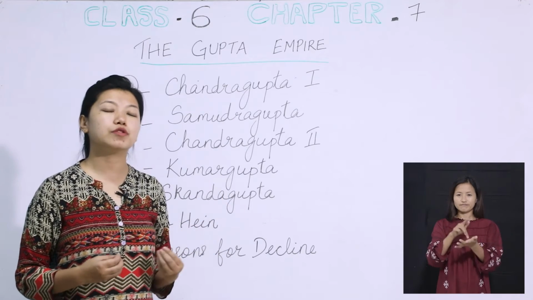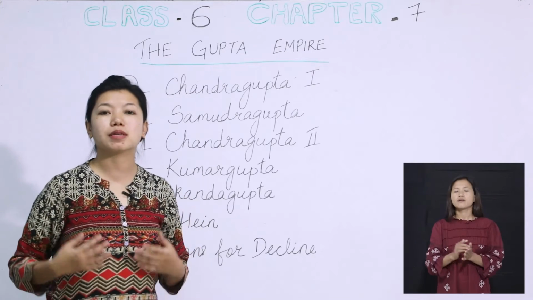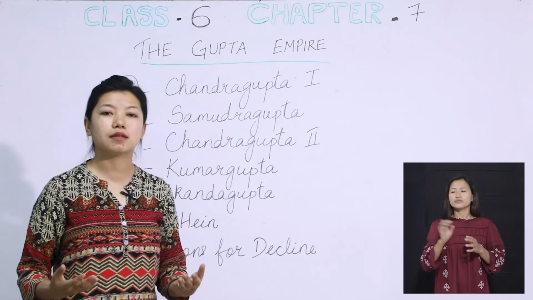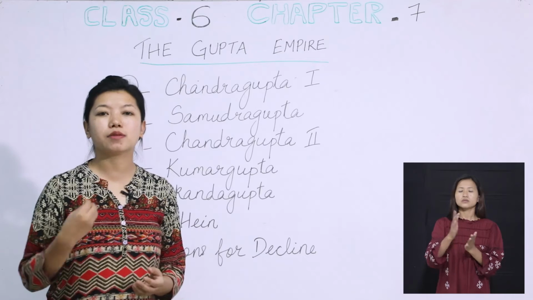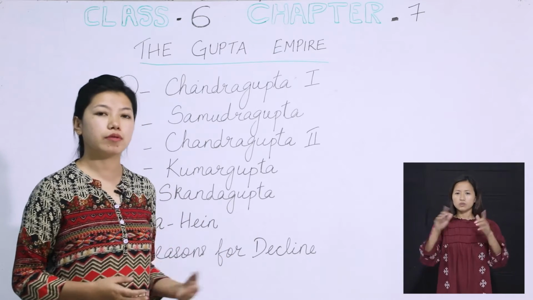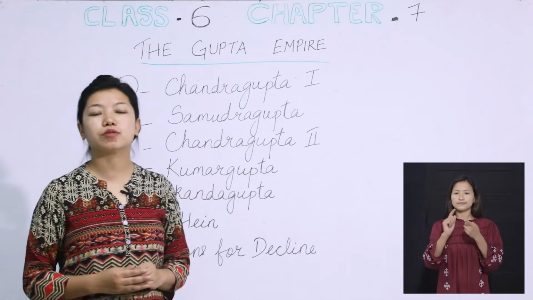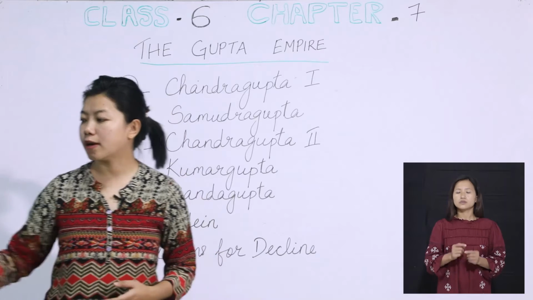None of them proved to be a weak ruler, because every time their strength was increasing. Even if they went for battle, they always won, and those rulers had to surrender all their lands and properties to these great rulers, the Gupta dynasty. So that is how Chandragupta II also proved himself to be a great ruler.